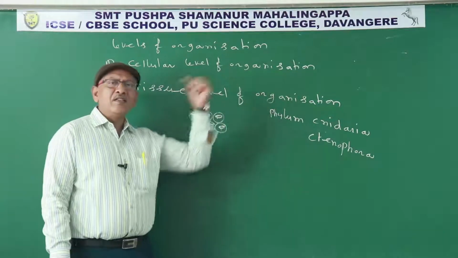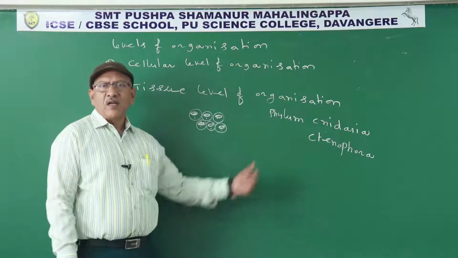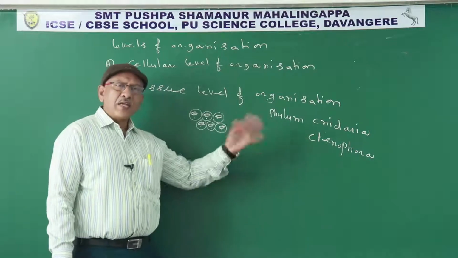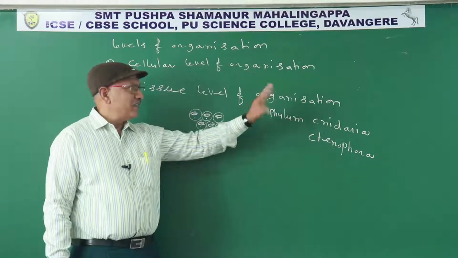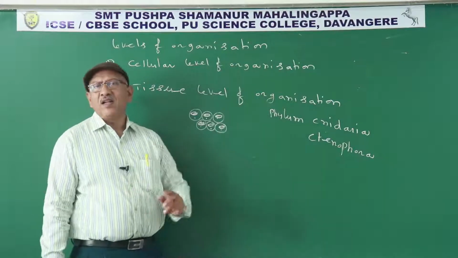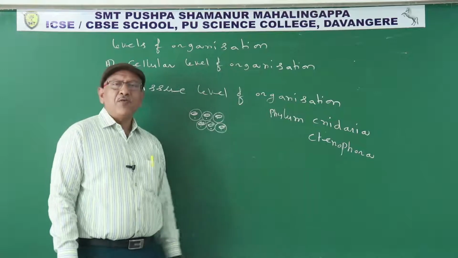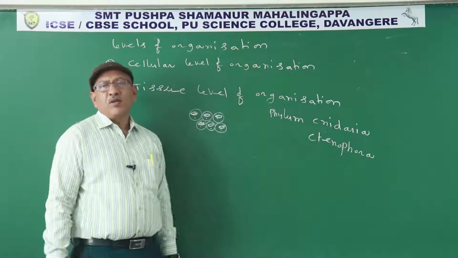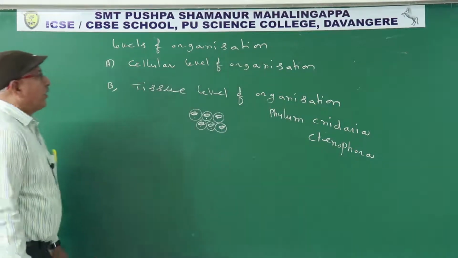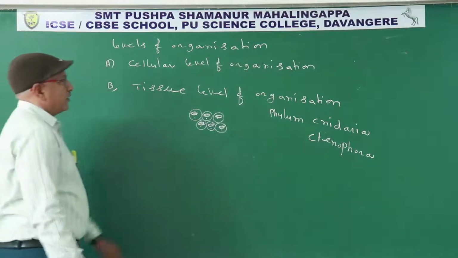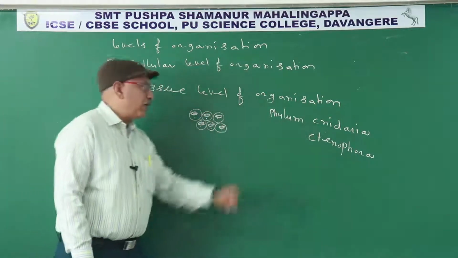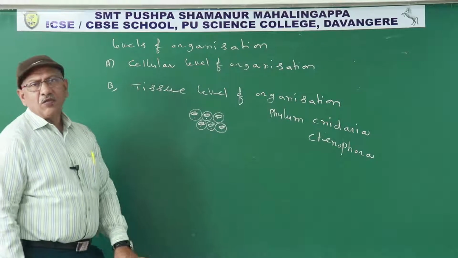So the function is to receive information. Nervous tissue responds to changes in the external and internal environment. In this manner, each type of tissue performs a particular function. The tissue level of organization is seen in members of phylum Cnidaria and Ctenophora.